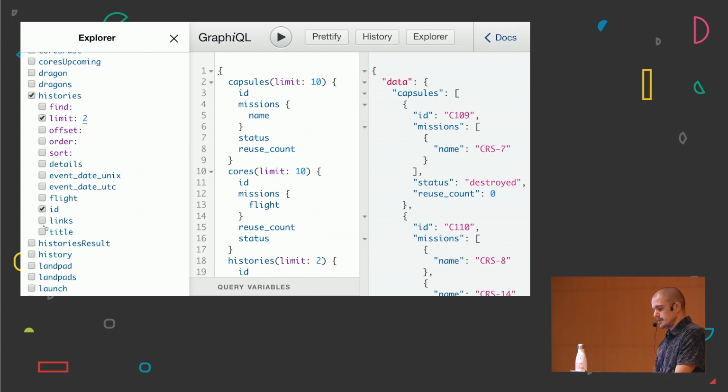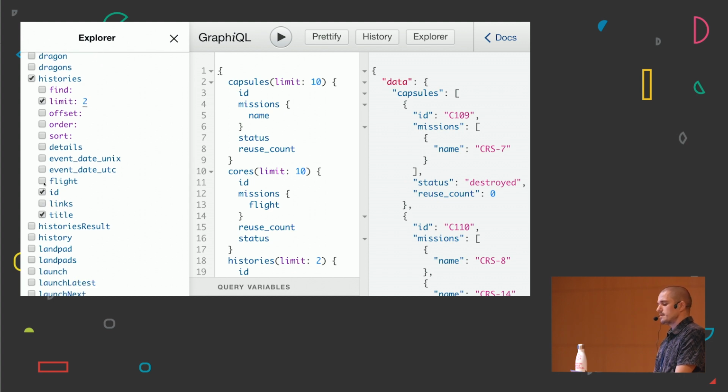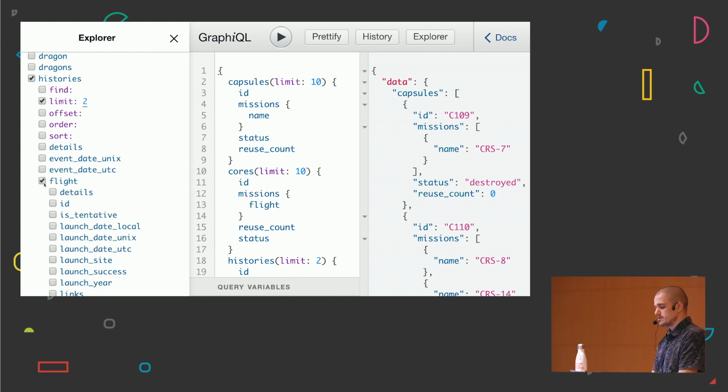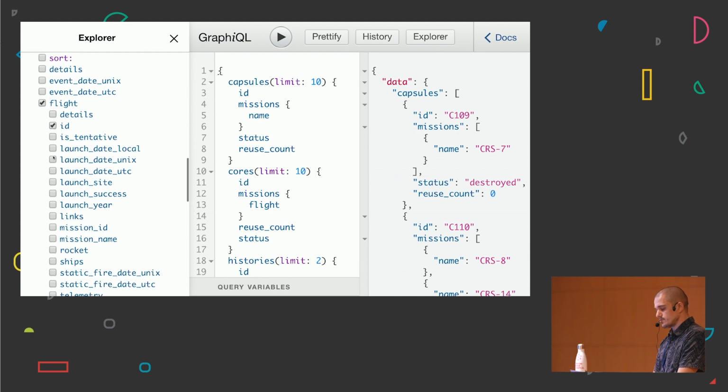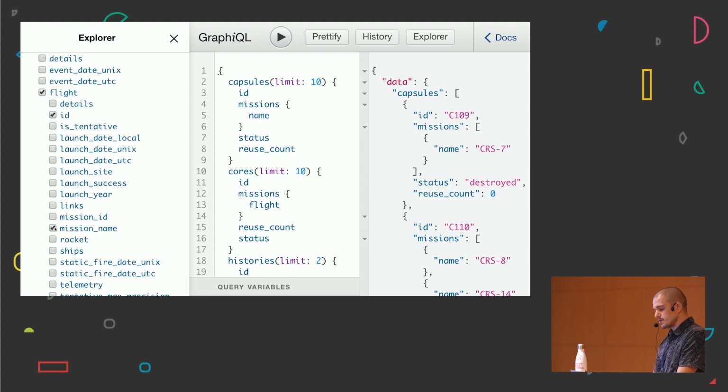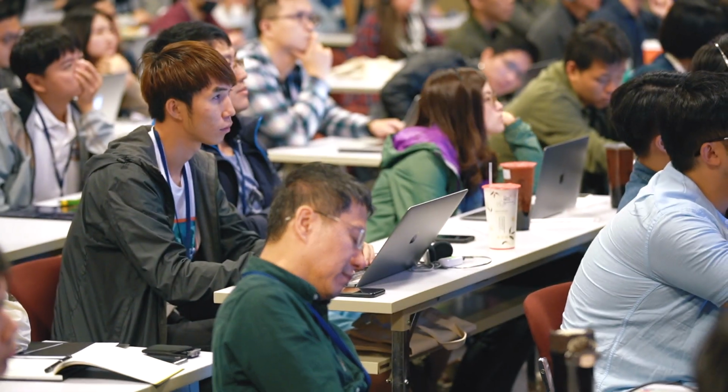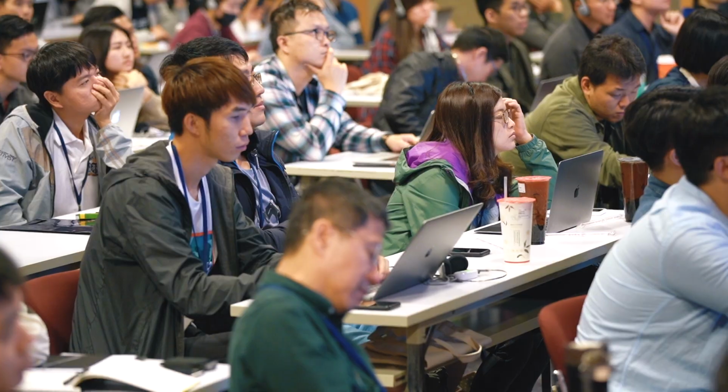I want to get the ID and the title. History is going to have a launch, so we're going to get the flight, and for the launch we're going to get the ID and the mission name. Also, once launched, you're going to have a rocket that ships. So I'm going to go to the rocket, and from the rocket, I'm going to get the ID, the name, probably the cost per launch as before. And from the ships, I'm going to get the ID, the image, the name, and the model. Probably, if I want to fetch more data, I can do that.